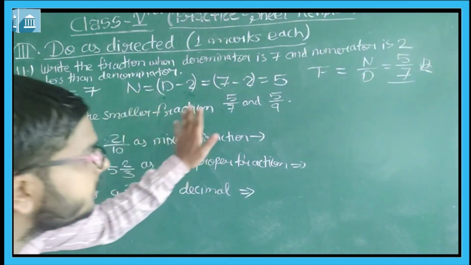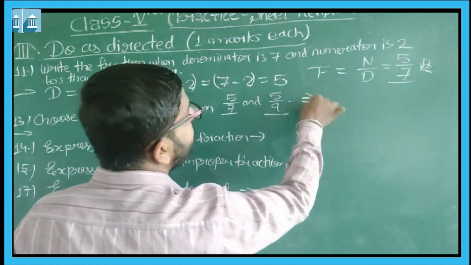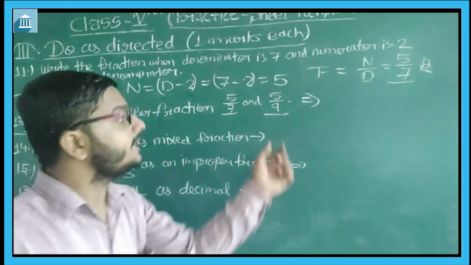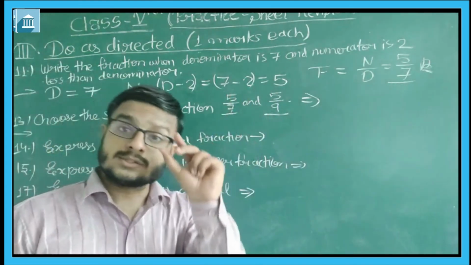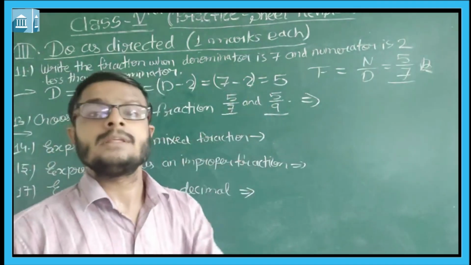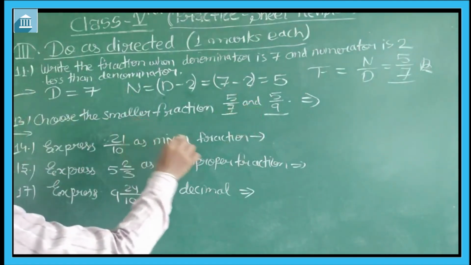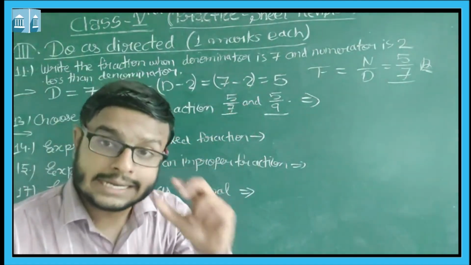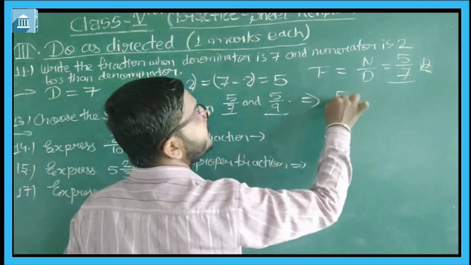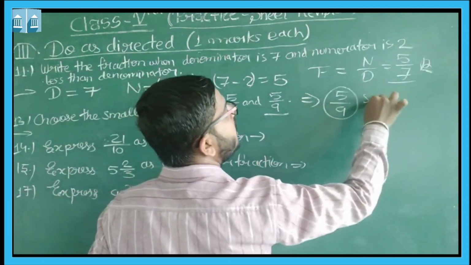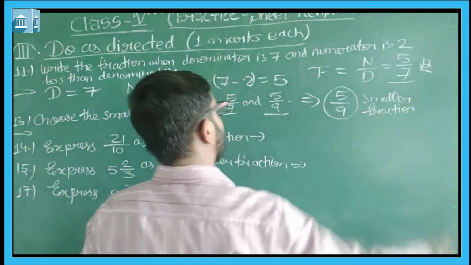Now choose the smaller fraction from the following. Here 2 fractions are given. Which is the smaller fraction here? You all know that here the numerators are equal, and the fraction with the smaller denominator is the greater. The fraction with the greater denominator is the smaller. So 5 by 9 will be the smaller fraction.